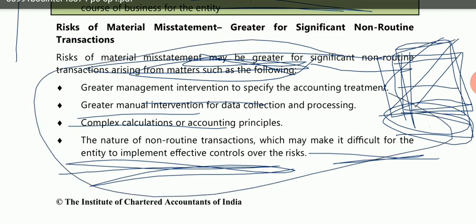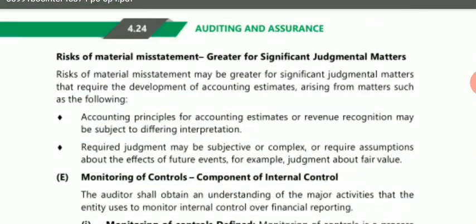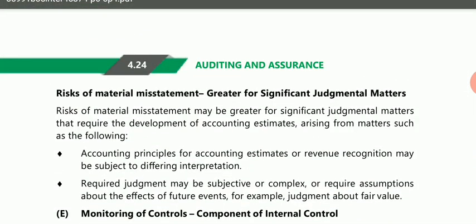So all these risks will be more significant, all these non-routine transactions will be considered more significant. Now let's move on to the next category: what are the significant judgmental risks that have a greater significant risk, and what are the judgmental matters.